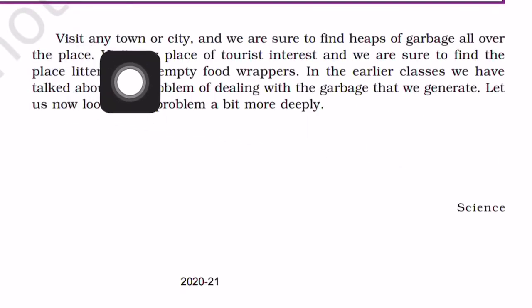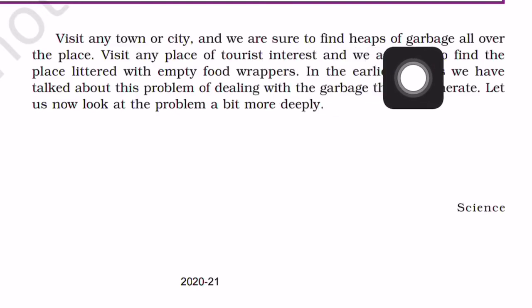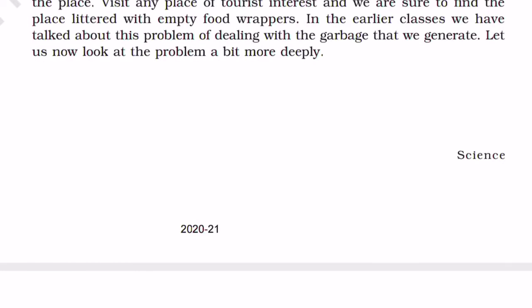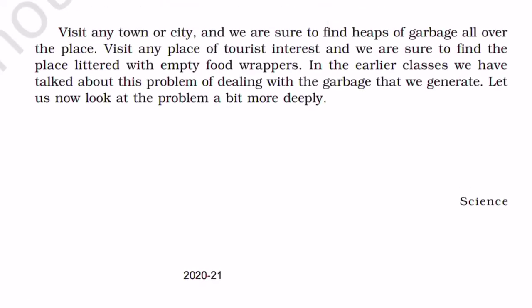Visit any town or city and we are sure to find heaps of garbage all over the place. So in a city or town we are able to see a lot of waste material kept on one side, making a heap of garbage. Visit any place of tourist interest and we are sure to find the place littered with empty food wrappers.